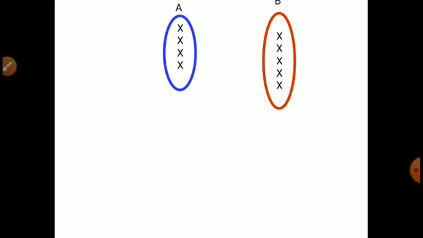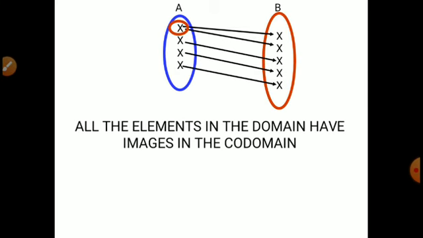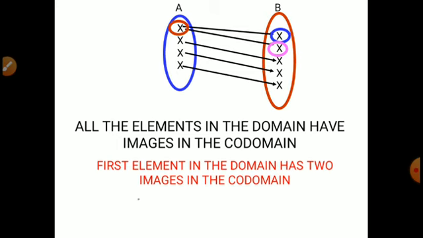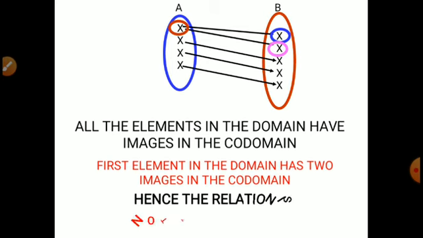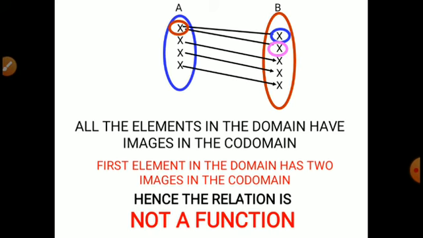Now let us see here. A and B are the two sets given here. All the elements in the domain have images in the codomain, but the first element in the domain has two images in the codomain. Hence the relation is not a function. Such two images should not be there.